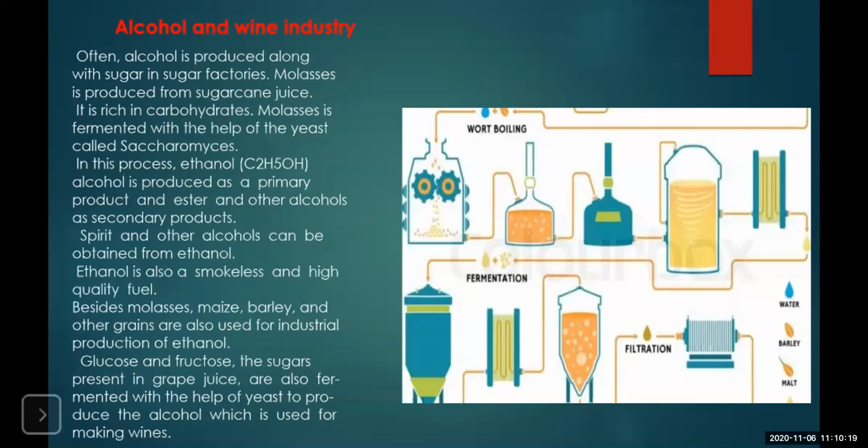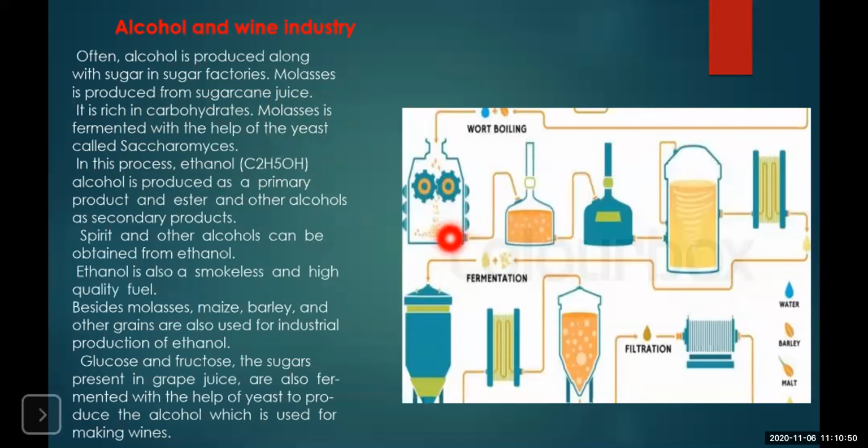These molasses are finely powdered and they are kept in a container for the fermentation process. Some amount of yeast is added to this molasses. The variety of yeast that is used in the alcohol industry is known as Saccharomyces cerevisiae. What this Saccharomyces cerevisiae does is it feeds on the sugar that is present in the molasses.